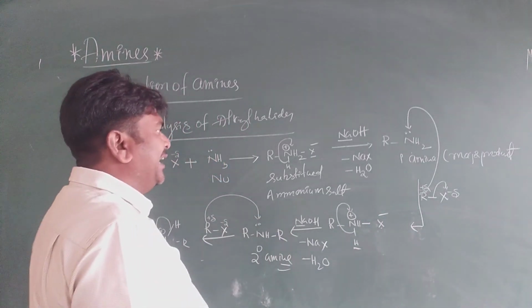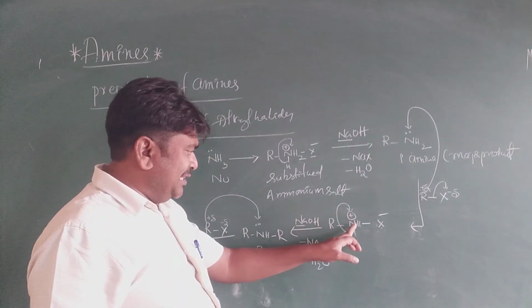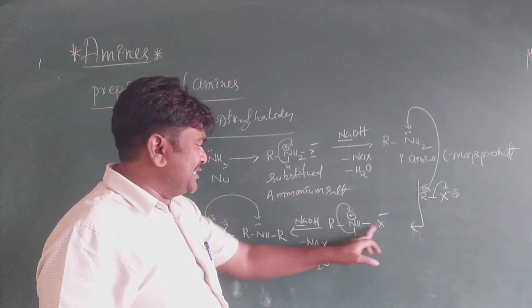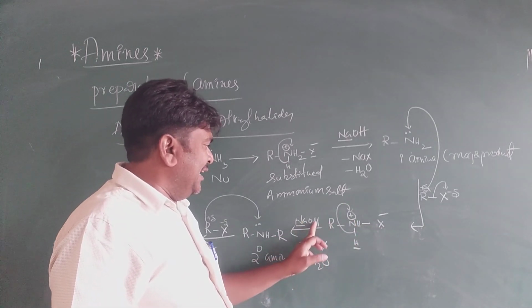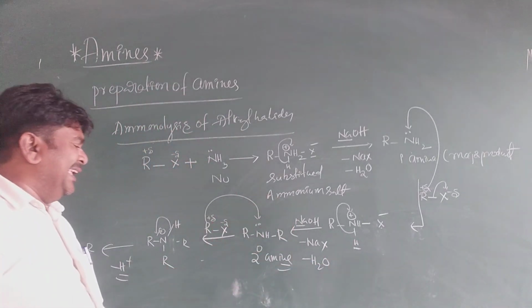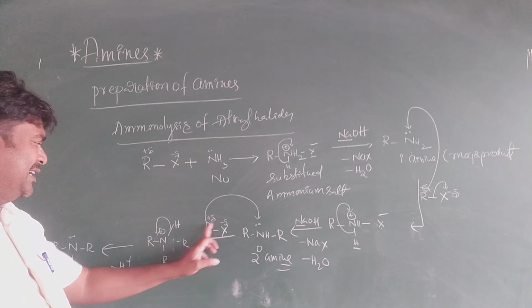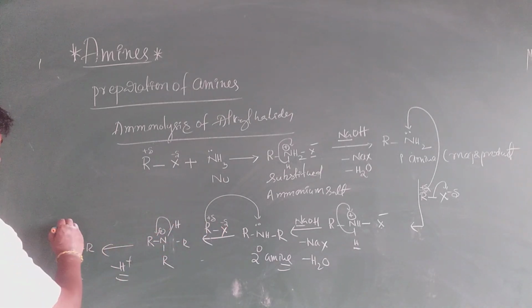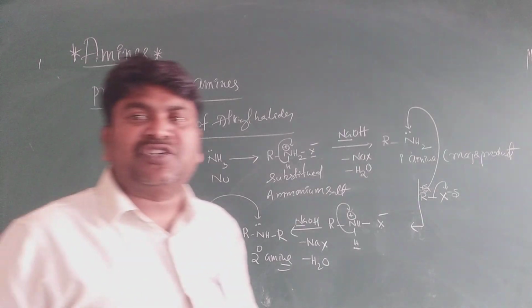Next, again it reacts with NaOH. That is the same thing. These two electrons are shifting here. It is X and NaX, and OH and H is water. A secondary amine is formed. Again it reacts with RX, and this compound is formed. Next, these electrons are shifting finally to form tertiary amines.